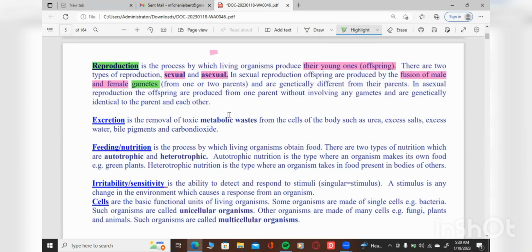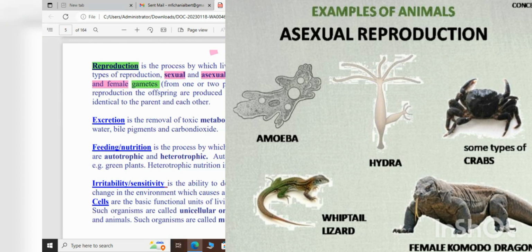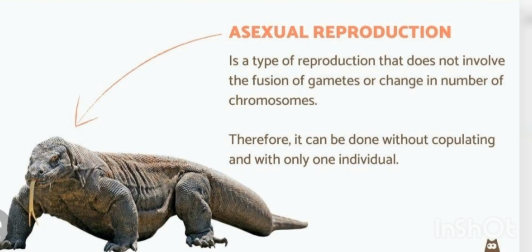Okay, like that. So this is from one or from two parents, right? They are genetically different from their parents. So that is what sexual reproduction is. Then in asexual reproduction, the offsprings are produced from one parent without involving any gametes, right? And are genetically identical to the parent and each other.